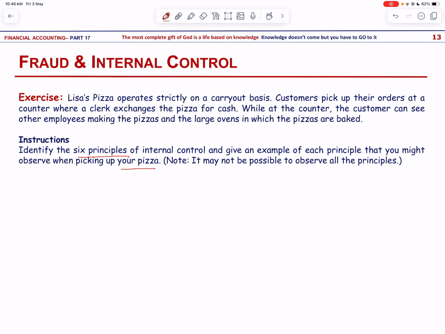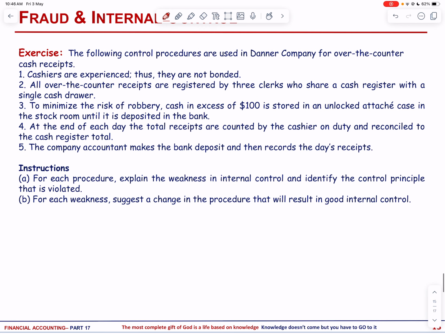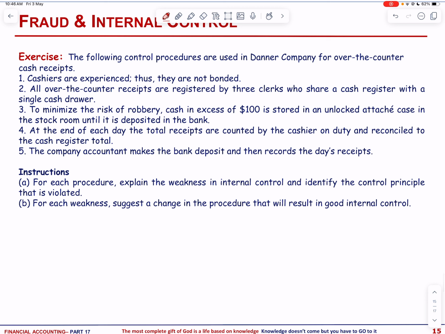Okay. The following control procedures are used in Danner Company for over-the-counter cash receipts. Cashiers are experienced, thus they are not bonded. All over-the-counter receipts are registered by 3 clerks who share a cash register with a single cash drawer.